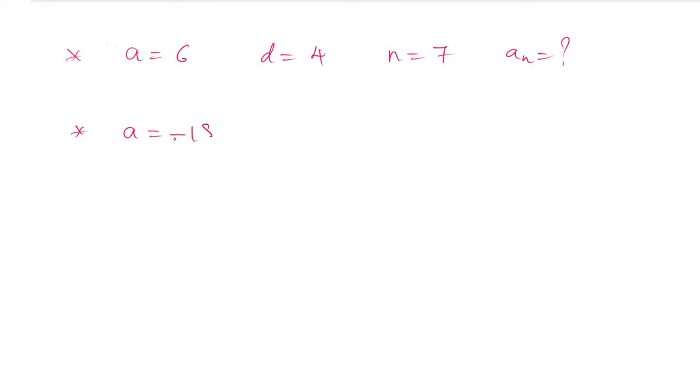A is equal to minus 18, find the D value here, and the N value is 10, and the an value is 0. Remember, the an value is 0. These two questions, I want the answers tomorrow. Send them to me, and whoever gives the first answer, I will call your name in tomorrow's live class. I will tell who has solved these two problems in the class. Yesterday's solvers, I did not call your names today, but tomorrow I will.